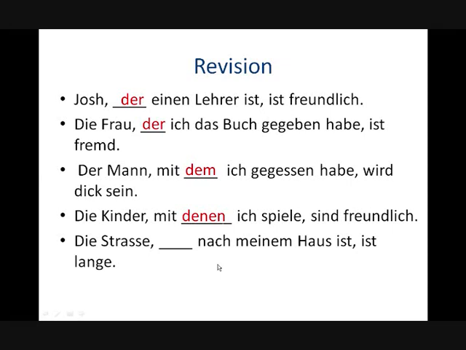Well, the street that's past my house is long, so die Straße ist nach meinem Haus. We can rearrange it like that. Oh, we see that it's in the nominative case. It's not a direct object. It's not an indirect object. It's not in the genitive case. It's in the nominative case. And we know what happens to a feminine noun in the nominative case. We know what the article is. We know that it's die. We know that our relative pronoun is going to read die as well. Die Straße, die nach meinem Haus ist, ist lang.